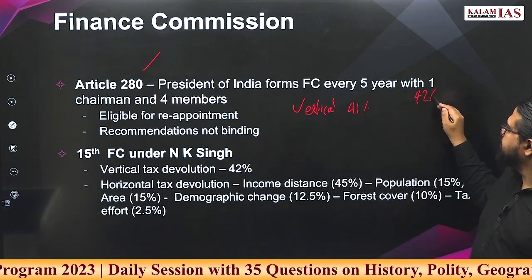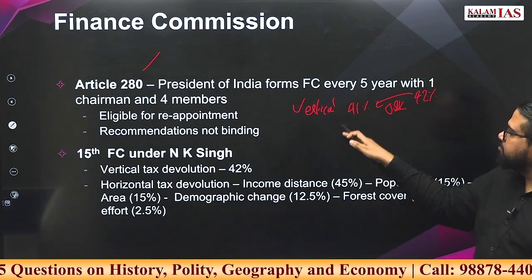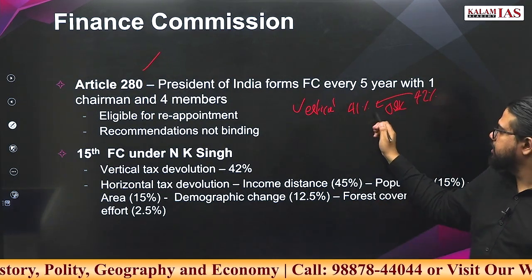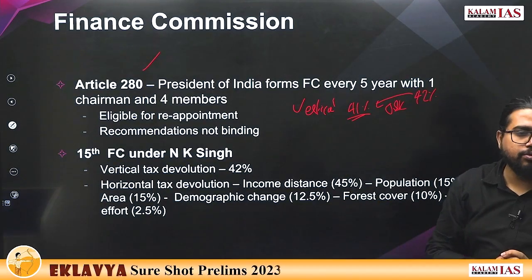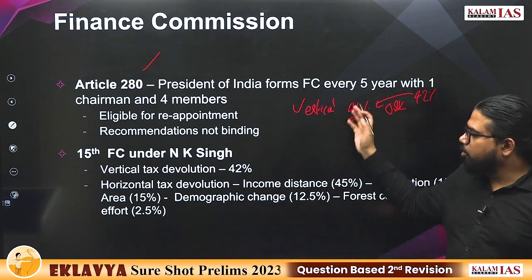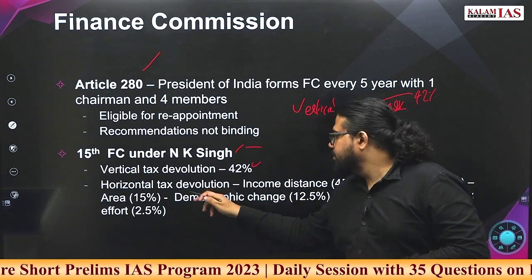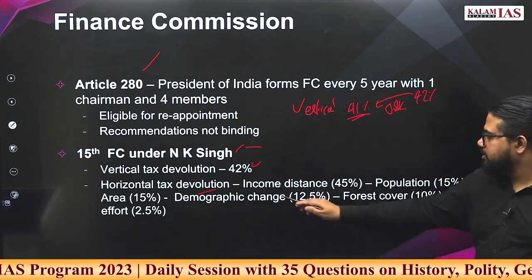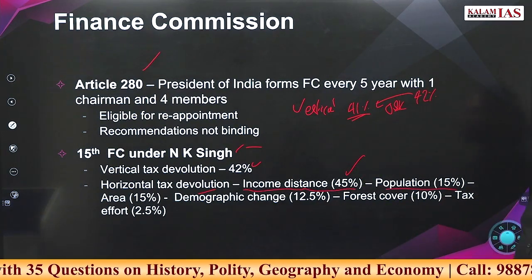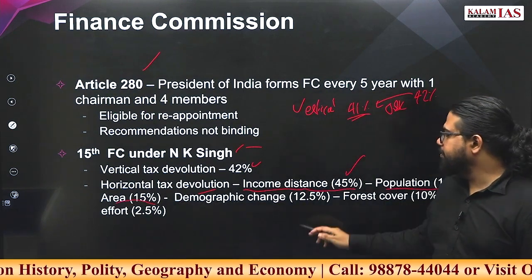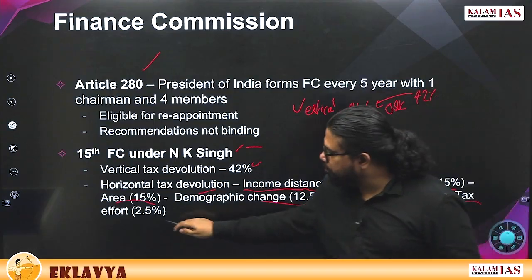Before it was 42%. Then the Jammu and Kashmir reorganization happened, so some union territories increased and devolution has been correspondingly reduced. 41% of the devolution fund will be given to all the states. Now horizontal devolution means how much should each state get? What are the different criteria used? The highest weightage is for income distance, which has 45%. Population 15%, area 15%, demographic change, forest cover 10% and tax effort 2.5%.